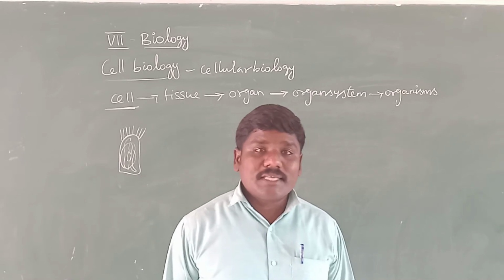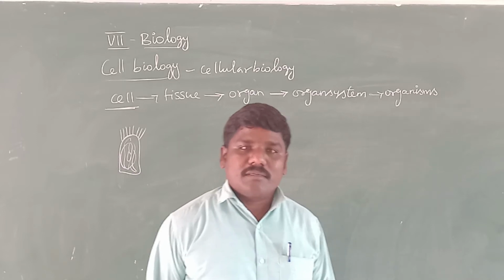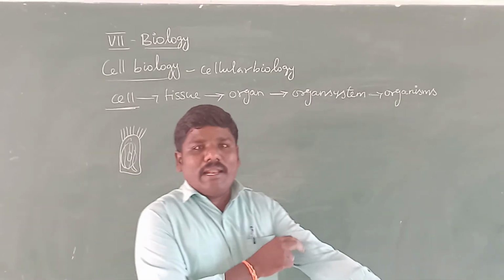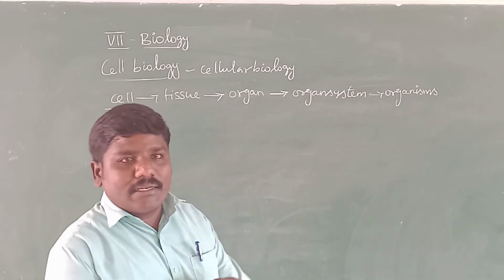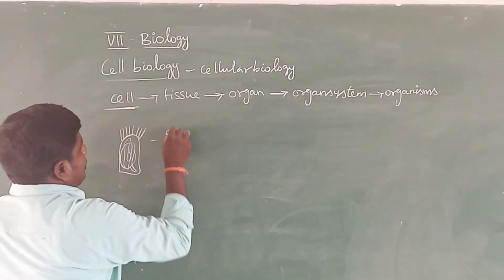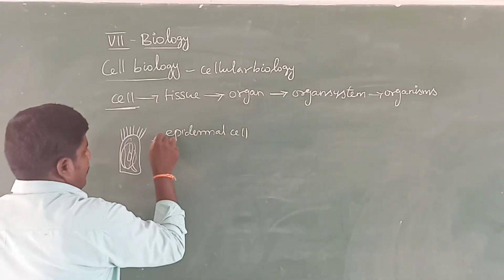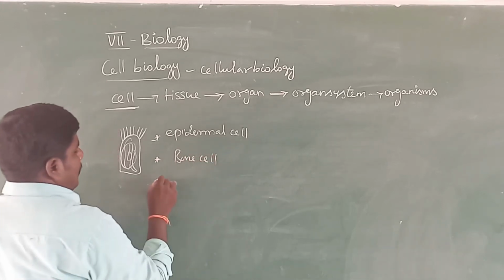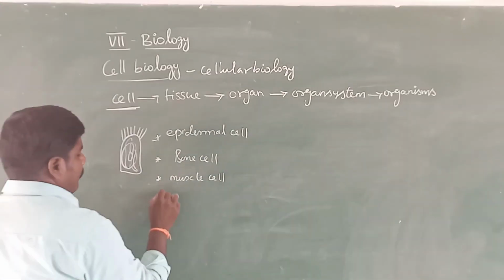Living organism. So the cell is the building block of the organism. You can see in your hand that many types of cells are present, for example epidermal cells, and then bone cells, and then muscle cells, and then nerve cells.